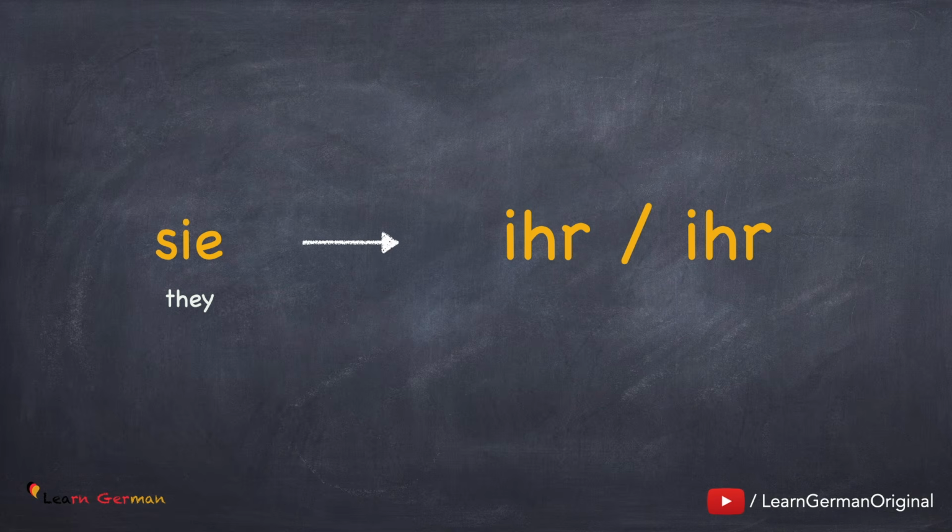Now coming to the last pronoun, sie. This sie is small and it's the plural form of er, sie, es. The possessive articles here are ihr or ihre. They are also written with a small i.